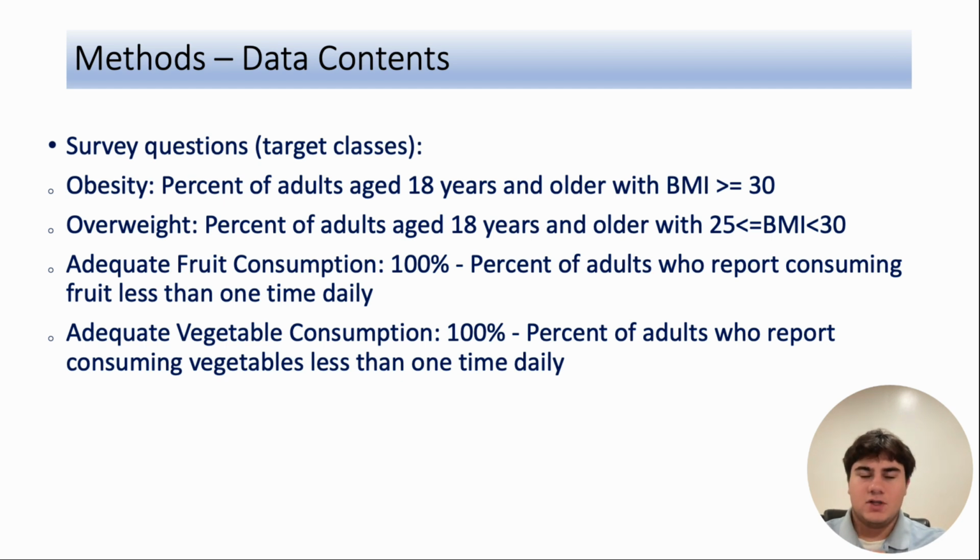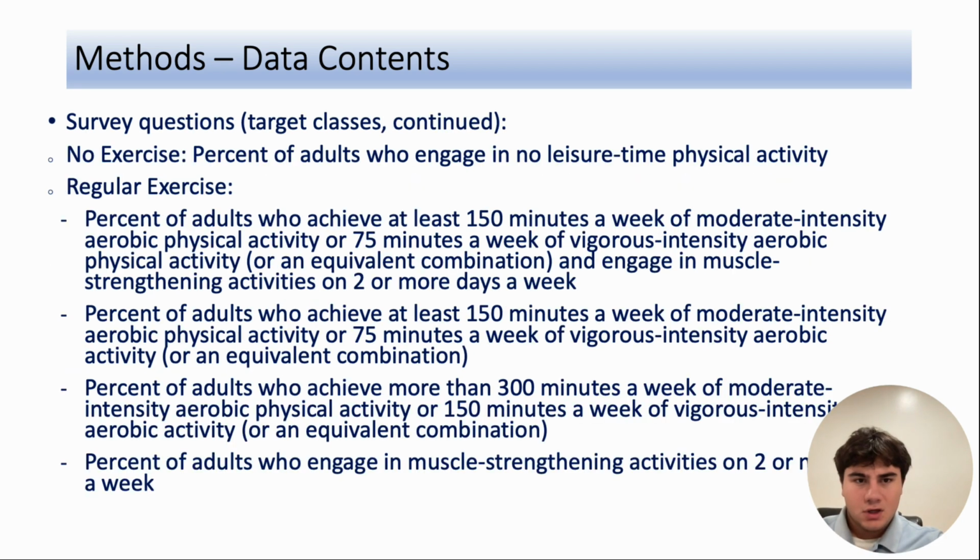These are the target outcomes that are measured. So first is obesity, which is a percentage of adults aged 18 years and older with a BMI greater than 30. Overweight is BMI between 25 and 30. Adequate fruit consumption and vegetable consumption was measured as 100% minus percentage of adults who report consuming fruit or vegetable less than one time daily. This was because the dataset only gave inadequate fruit consumption. The other target outcomes that are measured are no exercise and regular exercise, and the requirements that need to be met below are listed here.